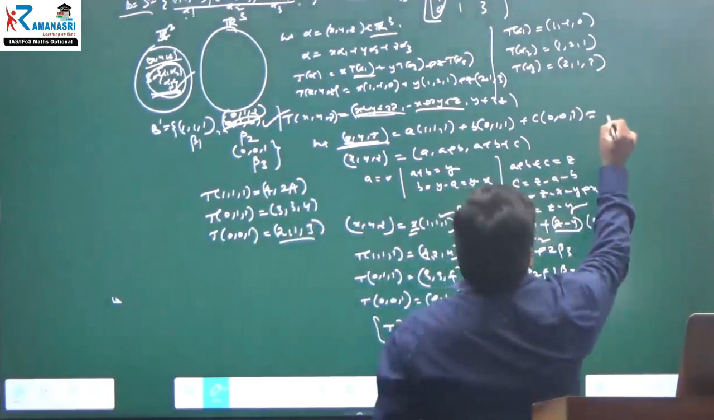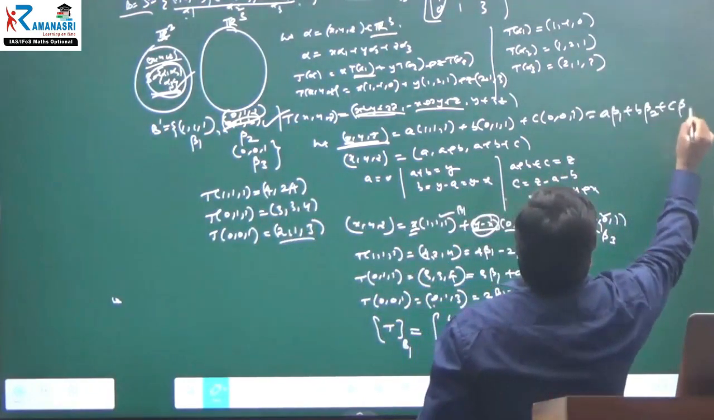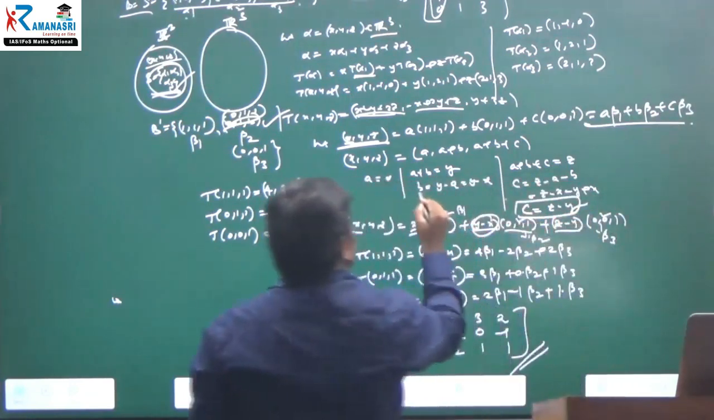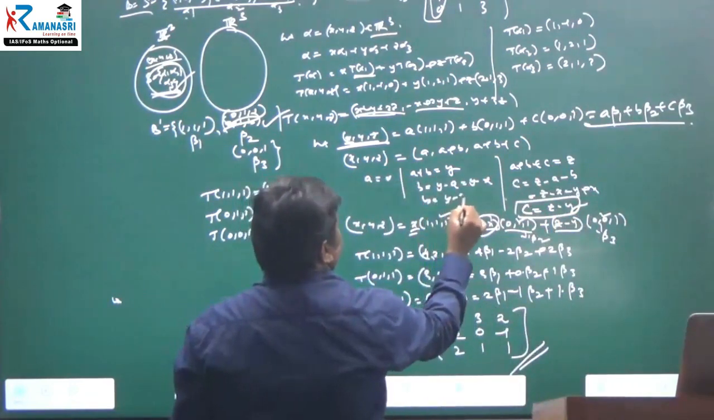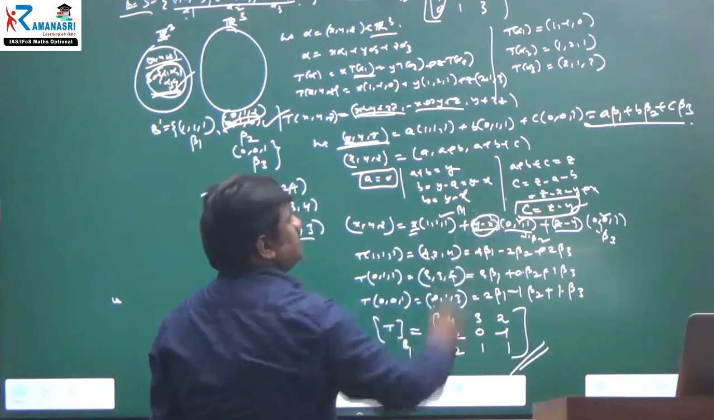If you want, you can write it as a into beta 1 plus b into beta 2 plus c into beta 3. That's it. Here we have found the scalar c value, and here the b value. b is equal to what? y minus x. And a is equal to what? x. Okay, a is equal to x.